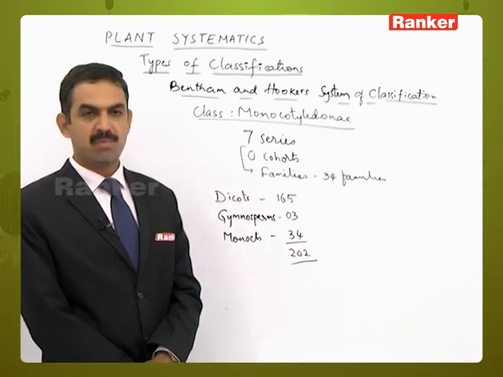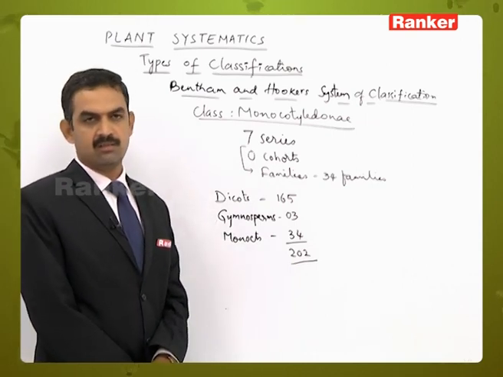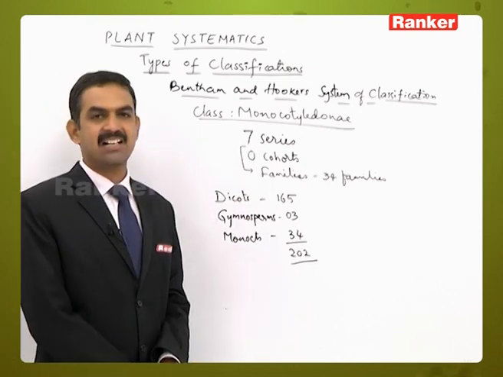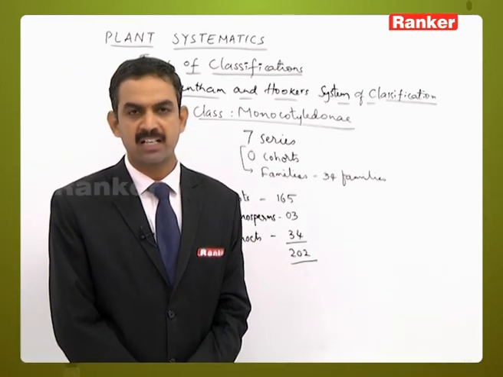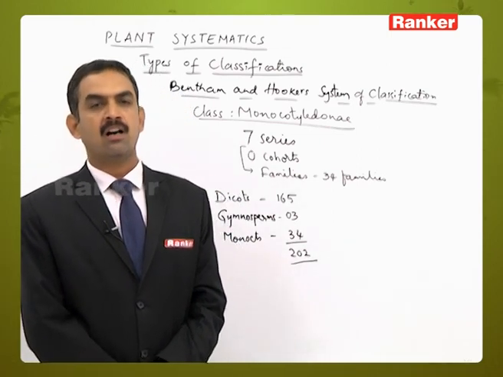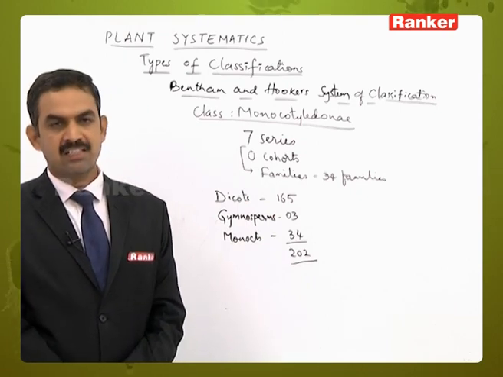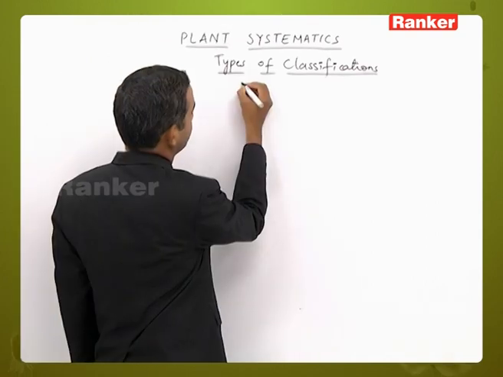But gymnosperms, a group where the naked seeds are present, have been placed between dicots and monocots. So the placing of naked seed or naked ovule containing gymnosperms between fruit containing or ovary containing dicots and monocots is a demerit related to the Bentham and Hooker system of classification.